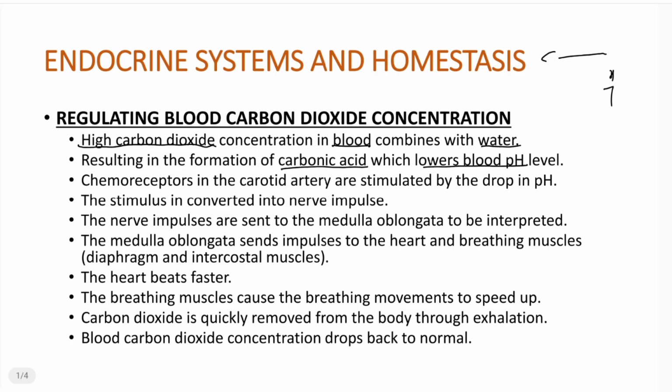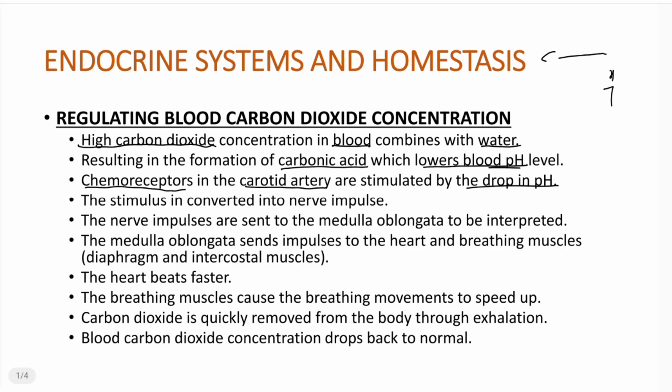Now, because the pH of the blood has been lowered, there are receptors within the body. We call these receptors chemoreceptors. And where do we find these chemoreceptors? We find them in the carotid artery. It is found somewhere around the neck, right? These chemoreceptors are going to be stimulated by the drop in the pH. So they are going to detect that the pH has dropped due to the addition of this carbonic acid.